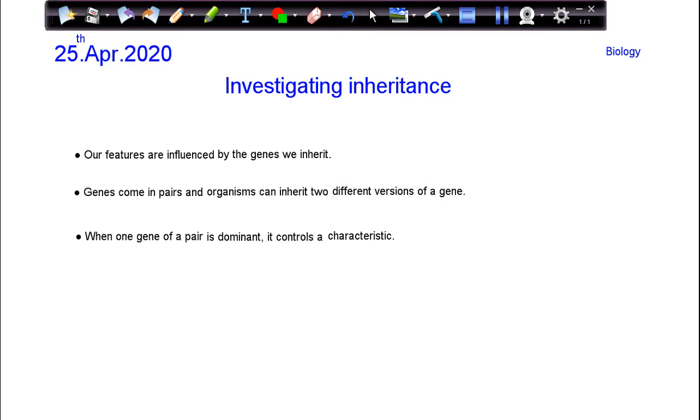And if we have recessive genes, in this case, we can inherit weak features or recessive features. Genes come in pairs, and organisms can inherit two different versions of a gene. When one gene of the pair is dominant, it controls a characteristic. So this was all about investigating inheritance.